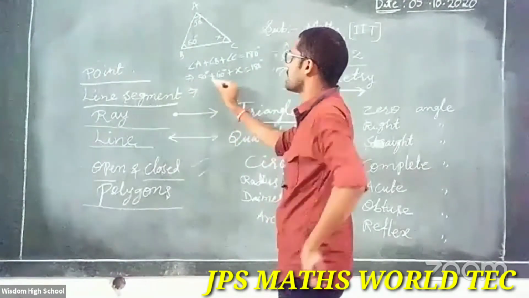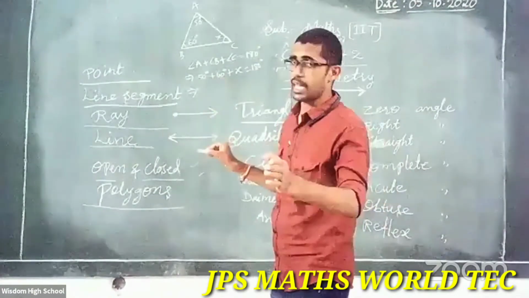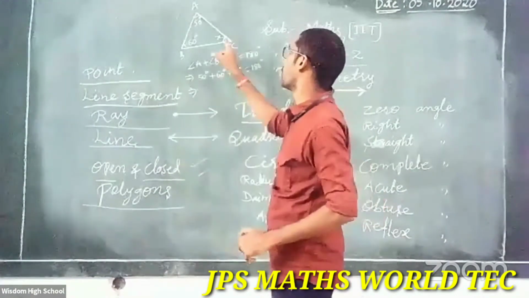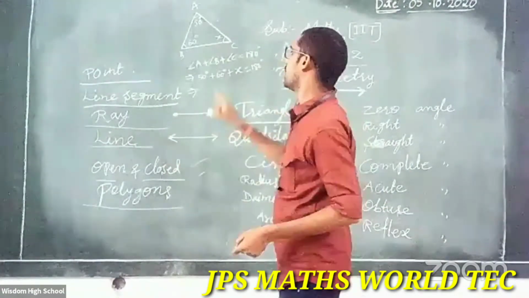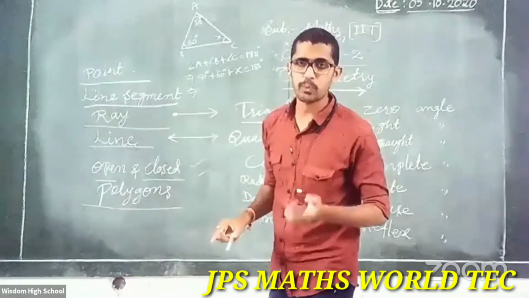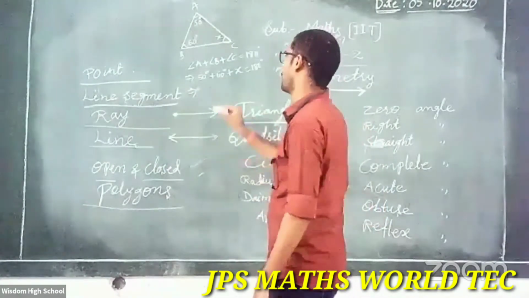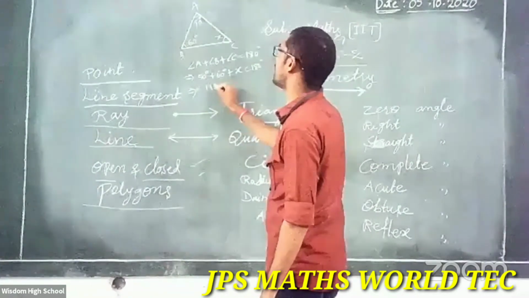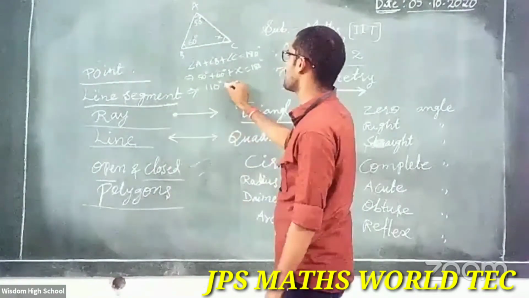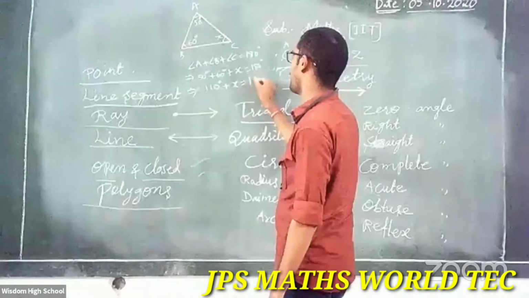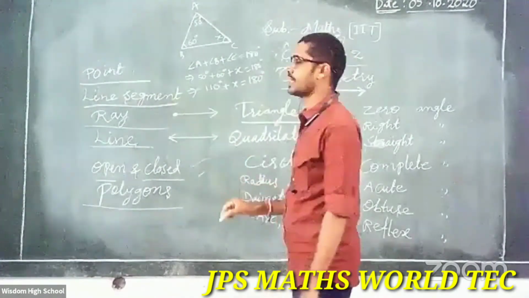Then that implies 50 degrees plus 60 degrees. Yes, very good: 110 degrees plus X is equal to 180 degrees.